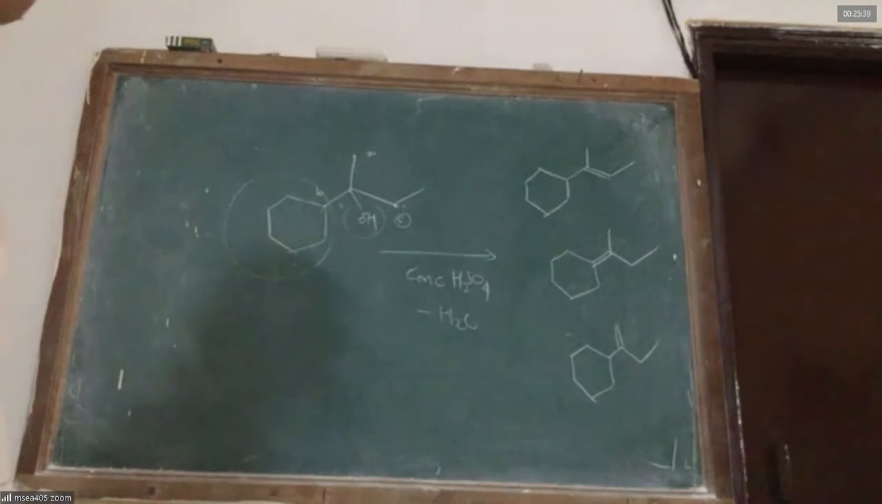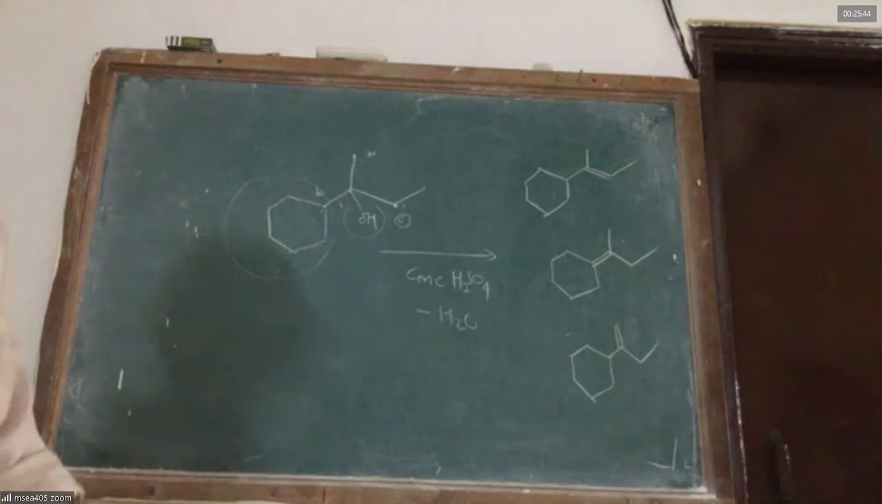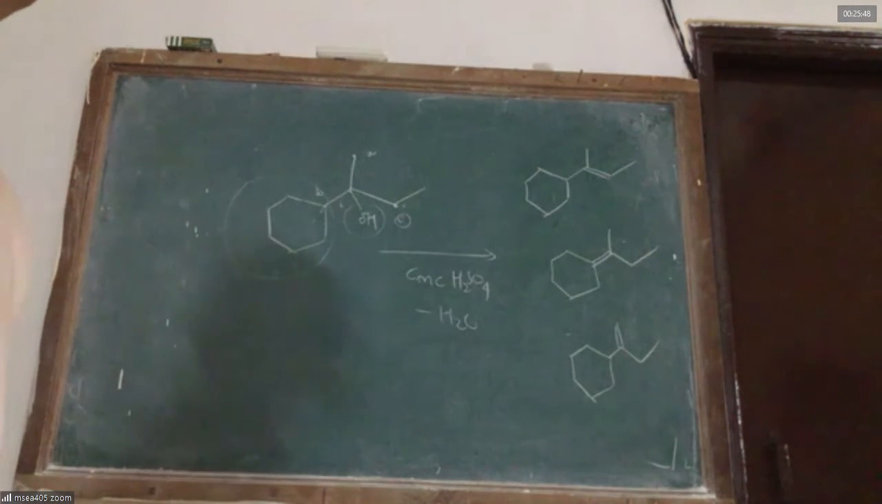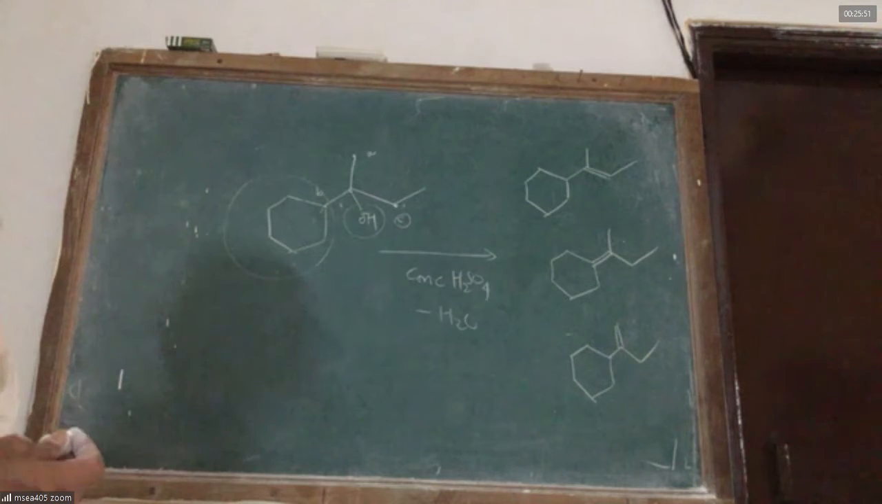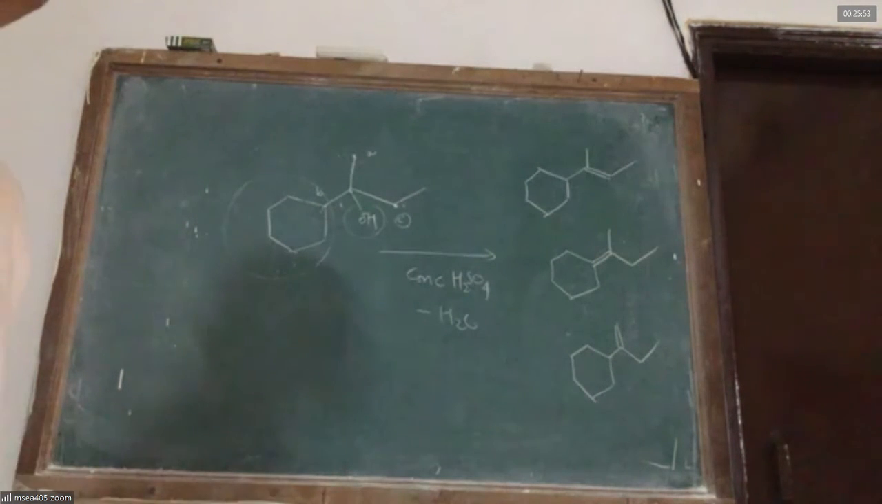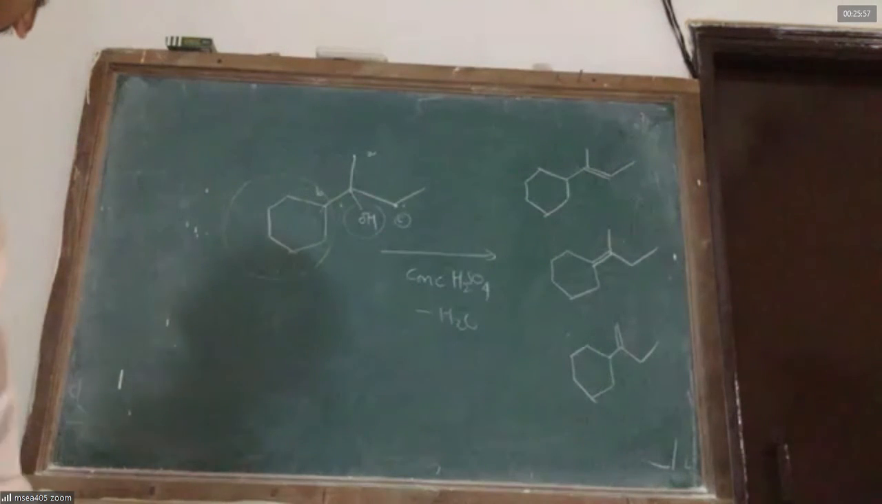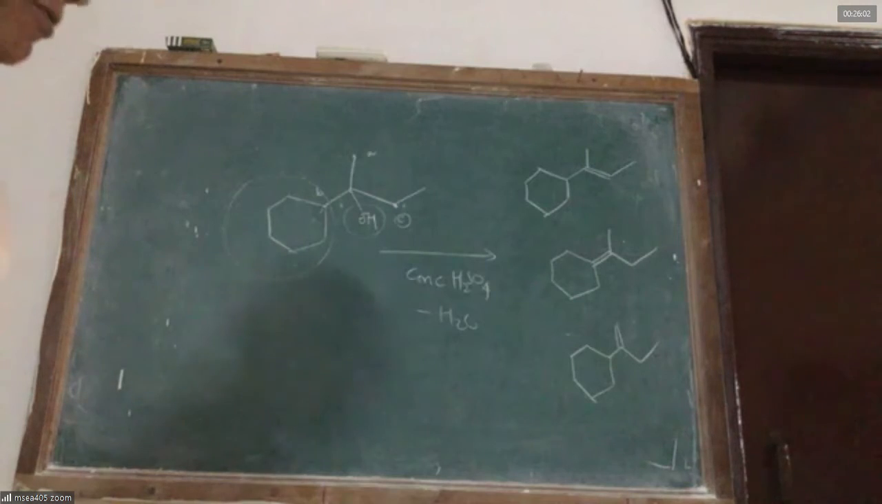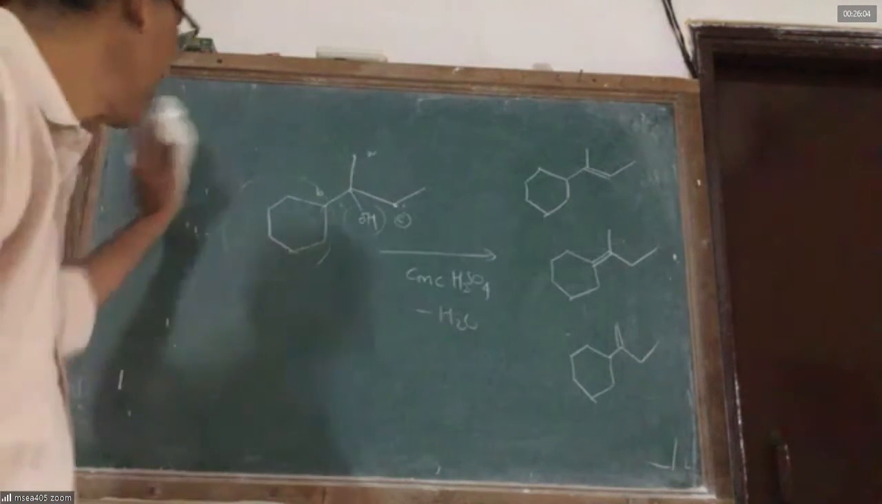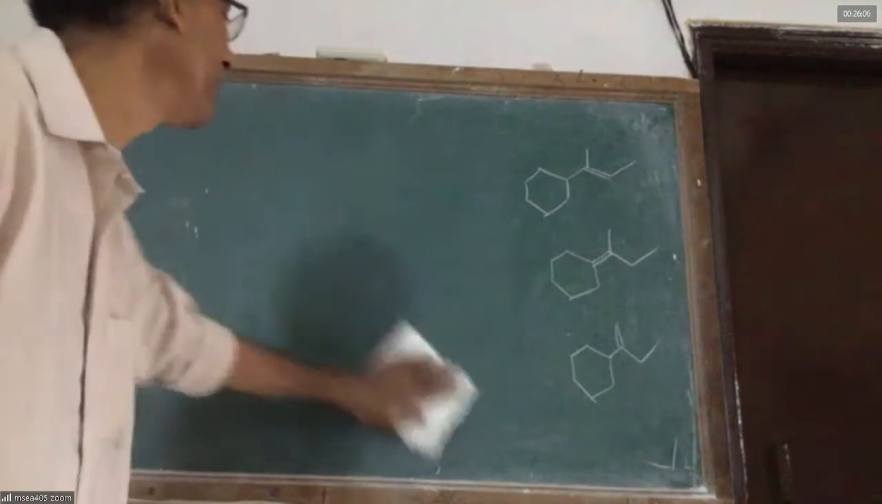Usually, 6-membered rings are stable. After 6-membered rings, 5-membered rings are stable. After 5-membered rings, 4-membered rings are stable. Notice 3-membered ring is very, very, very unstable. 4-membered ring is also less stable. 5-membered ring is also less stable. But 6-membered rings are very stable. You have to remember that concept. Are we clear, sir? Sir, 6-membered ring is stable and?